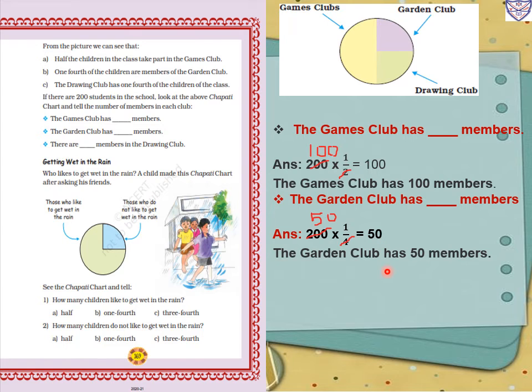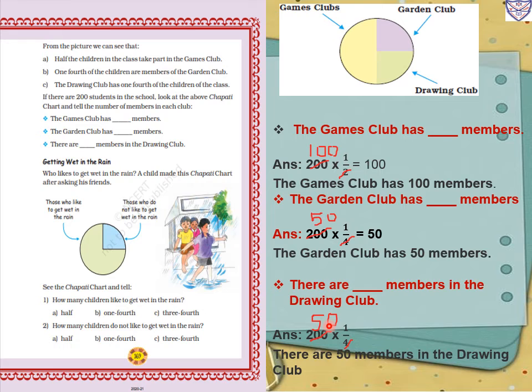The garden club has 50 members. Now next question. There are dash members in the drawing club. Same way, 1/4 of the children are in the drawing club. So again 200 multiplied by 1 upon 4. In the 4 table 200 is 50. So 50 ones are 50. So there are 50 members in the drawing club.